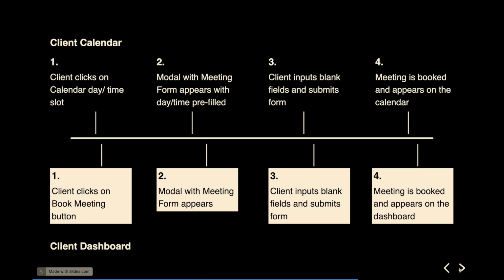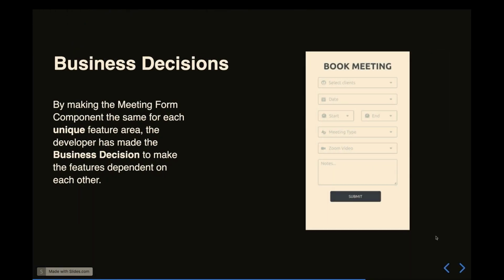Client dashboard: client clicks on the book meeting button, the modal with the meeting form appears. Nothing is pre-filled. Client inputs blank fields and submits the form, and number 4, the meeting is booked and appears on the dashboard. Again, 3 out of 4 of those steps are completely different when you actually just write them down. The business logic here is a completely separate beast. And by making our book meeting form into one component, we've made business decisions for product. We've literally locked them up saying, for each of these unique business workflows, we're building one component, and it all has to fit in this one component now. Just because the components looked alike, right?